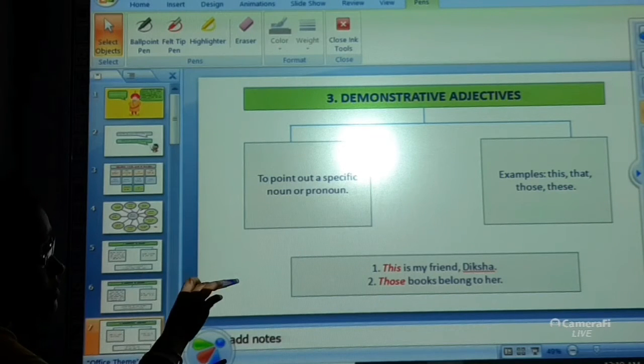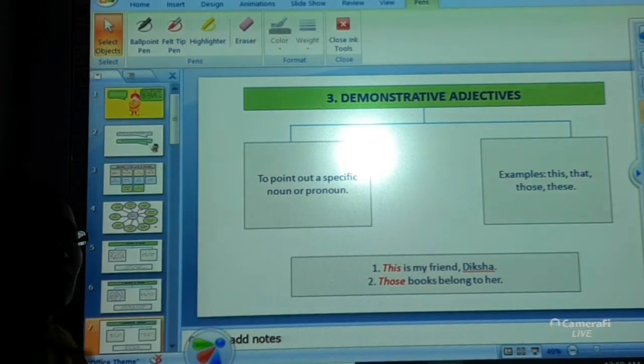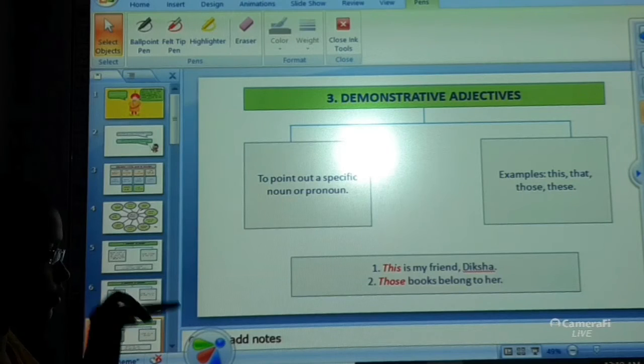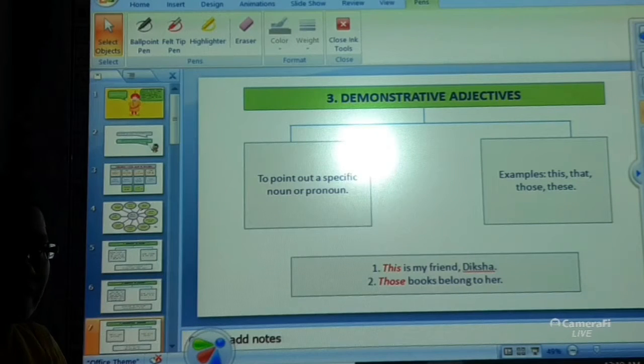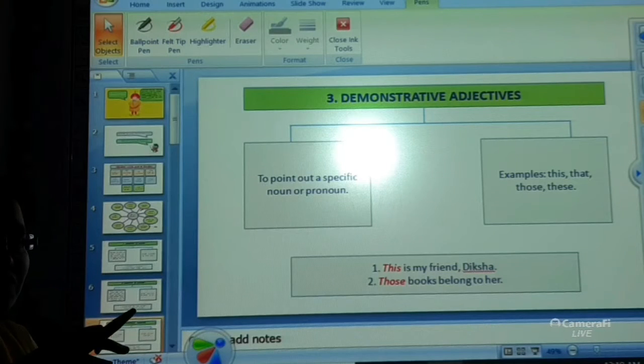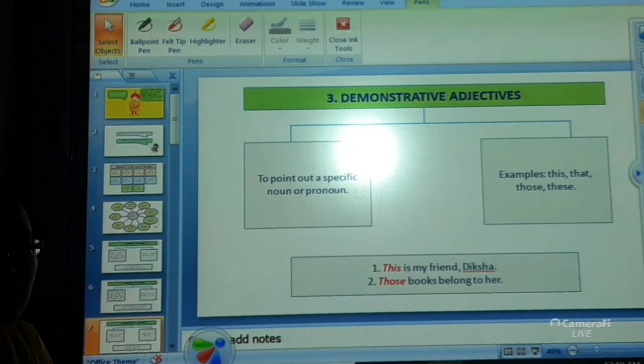Now, those books belong to her. When I am pointing out towards the books over there, in this particular sentence, that means I am pointing out towards those particular books which belong to her.